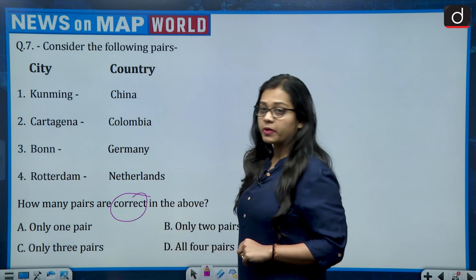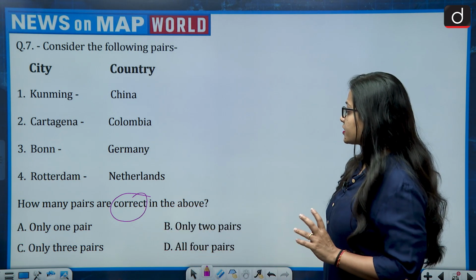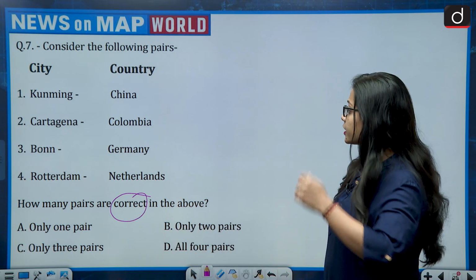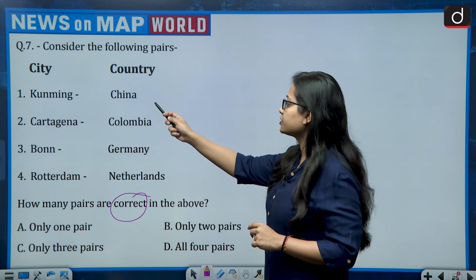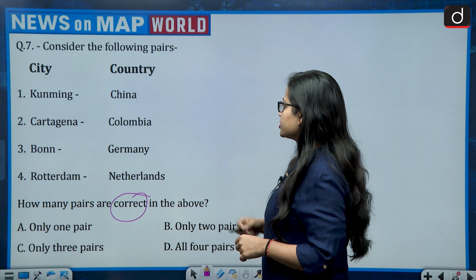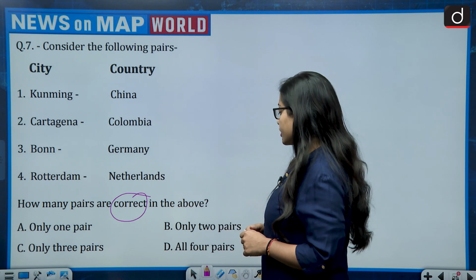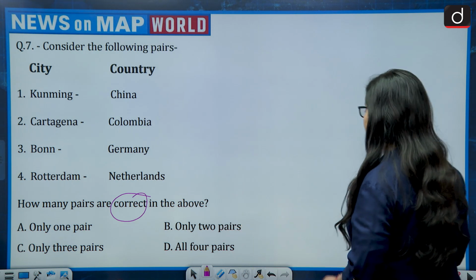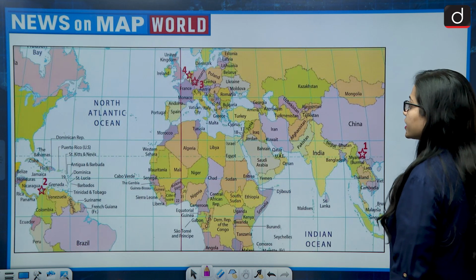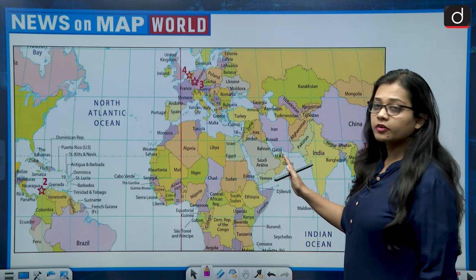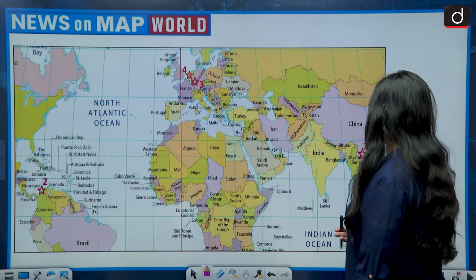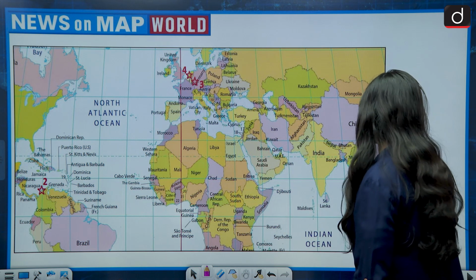The correct matched pairs. There are 4 pairs given here: first is Kunming, China; second is Cartagena, Colombia; third is Bonn, Germany; and fourth is Rotterdam, Netherlands. So let's see this. First, Kunming, China. So look at this map. This is a world map. First, if we talk about Kunming, China, this is correct.